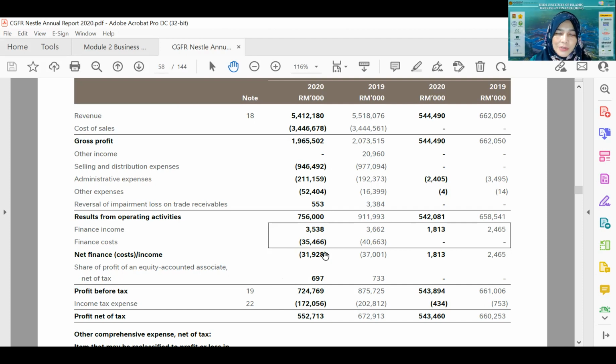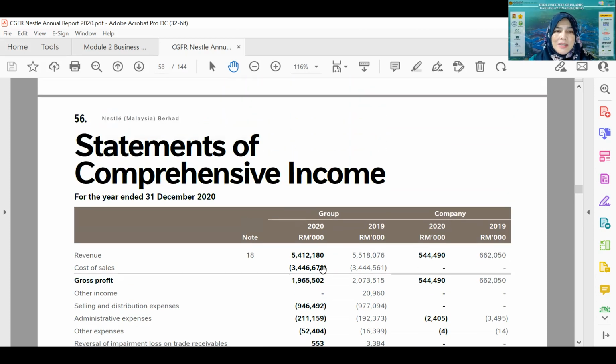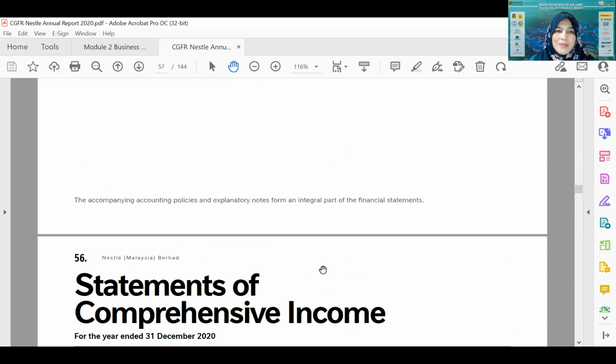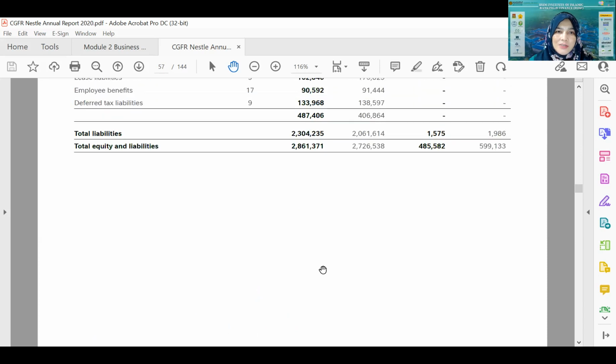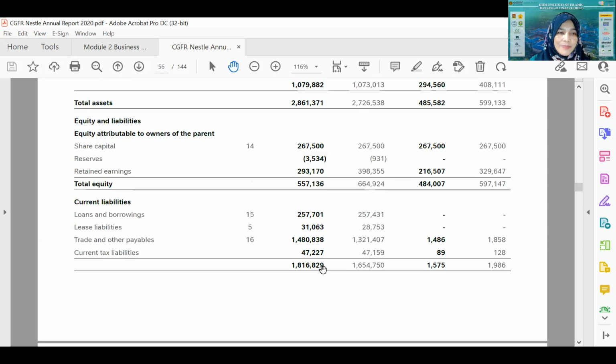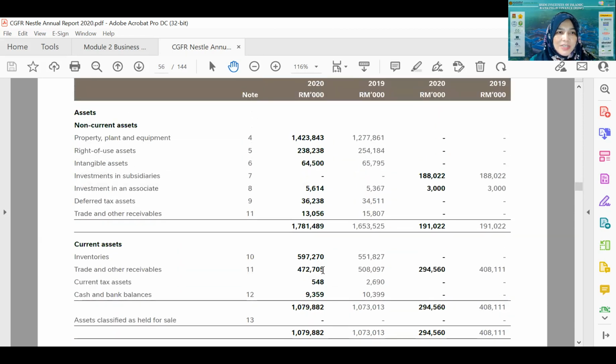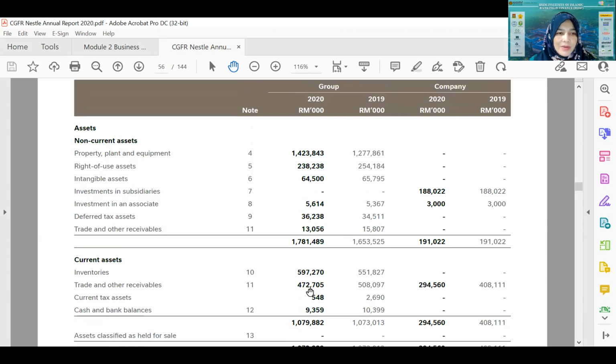If you notice, the cash position is actually reported in the statement of financial position. Okay, let us go to the statement of financial position. So this is the statement of financial position. All the cash is reported here. How much is the cash amount? So this is the asset. Cash and bank balances.